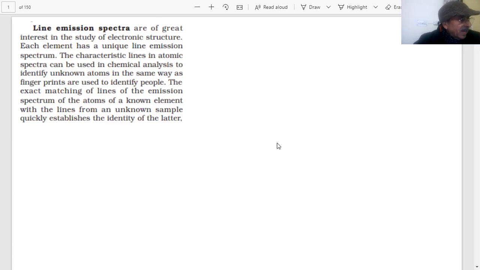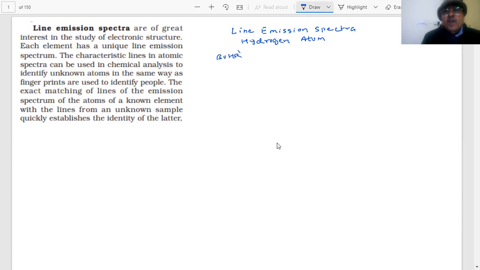So then came the idea that there are energy levels on the basis of the line emission spectra. By studying the line emission spectra of the hydrogen atom, Bohr made his postulates, what we call Bohr's atomic model.